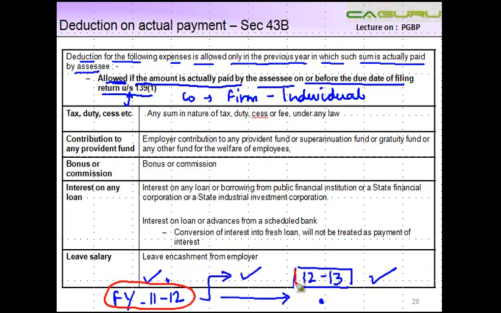One thing is you make the payment in 12-13 and claim a deduction there. But what the law says is that even if you make the payment after financial year 11-12, but before the due date of filing the return of income, so if your due date falls here and you make a payment before this date, then you can claim a deduction in financial year 11-12 as well.